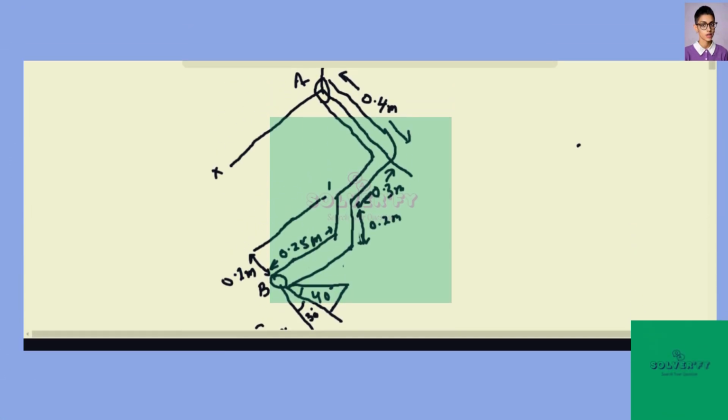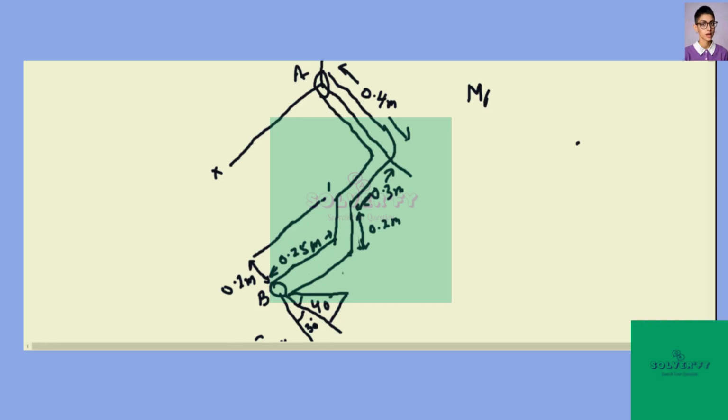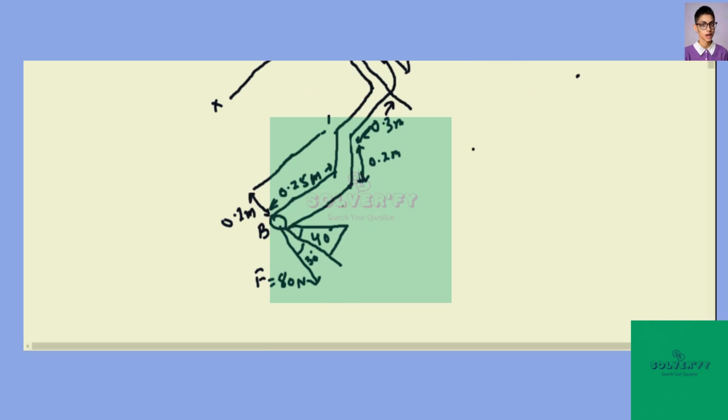Hello everyone, in this problem we have to calculate the moment of force about the point A due to the force acting on it. Now we have to find the force along the x-axis, y-axis and z-axis. So here I am changing the color to understand the solution of it. This will be the z-axis. If you draw here, this will be the z-axis.